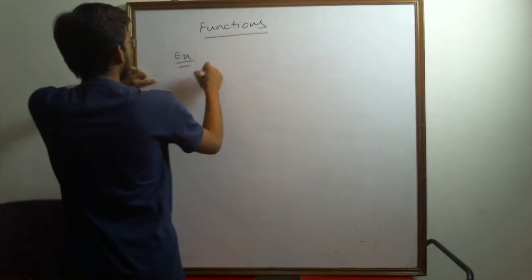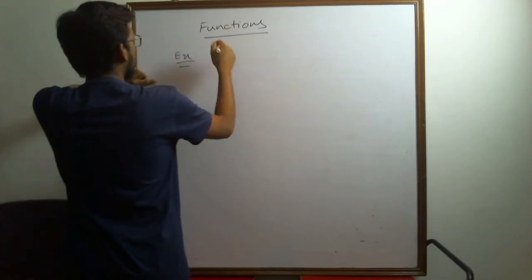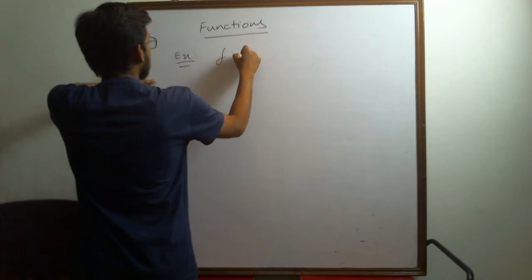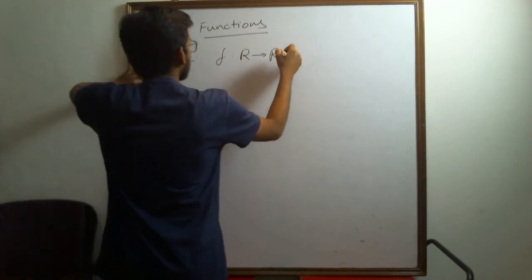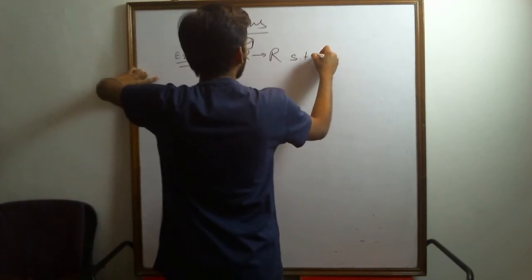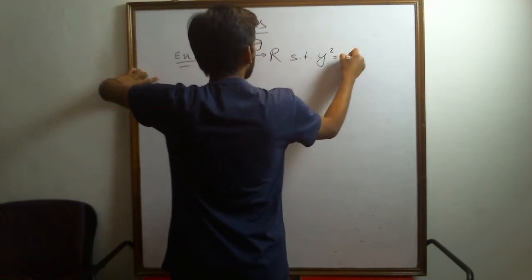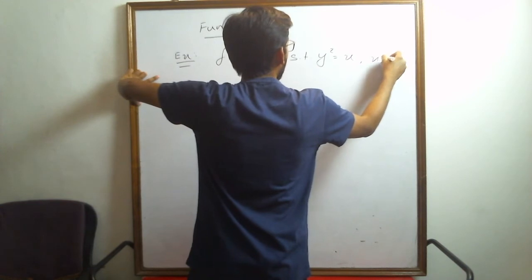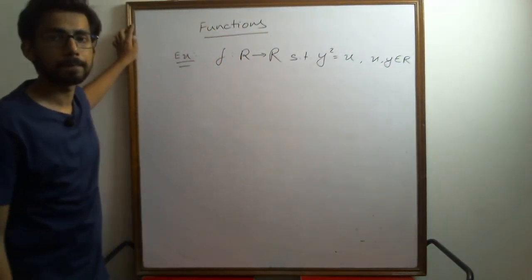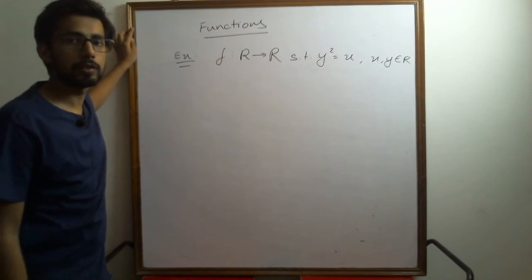Say I am defining a function f from the set of real numbers to the set of real numbers such that y square is equal to x, and x and y both belong to the set R. Can you tell me, is it a relation or a function?